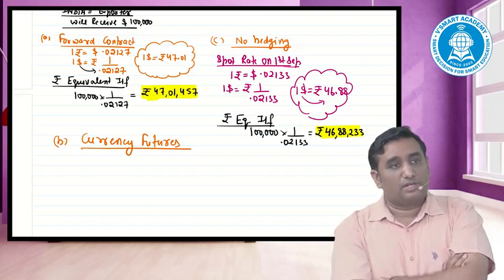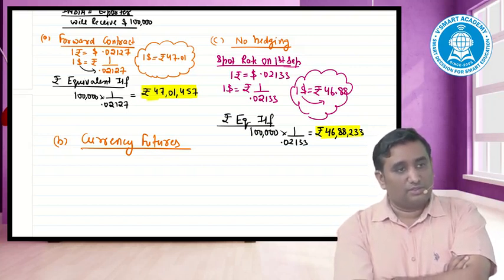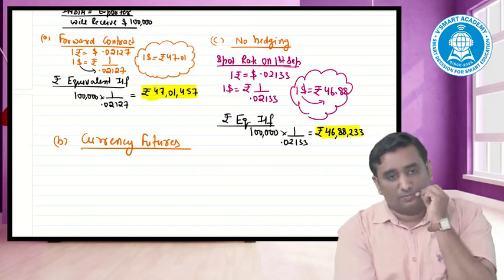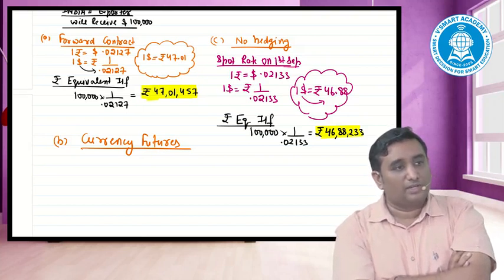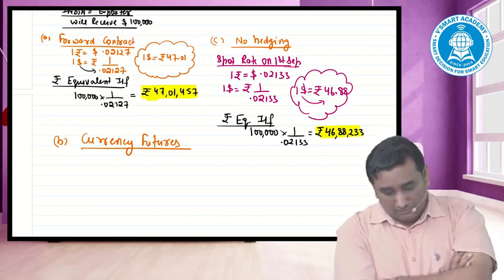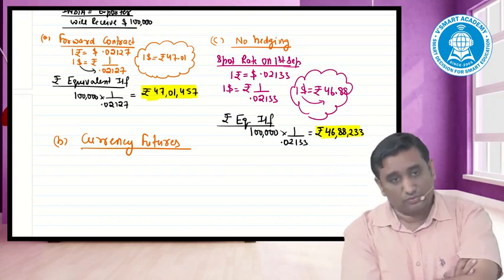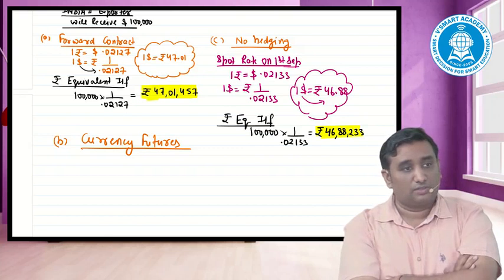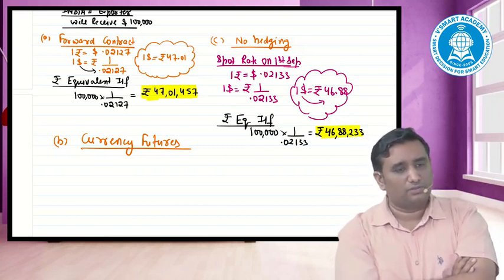But because the contracts are available on rupee, it will have to go for F plus on rupee.